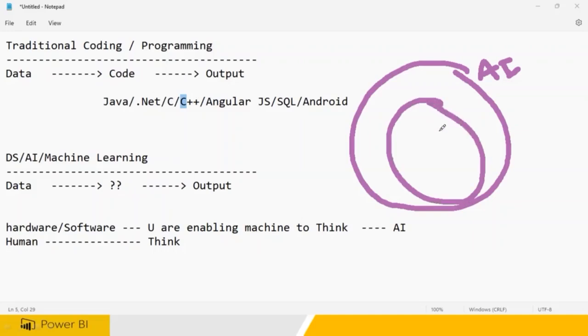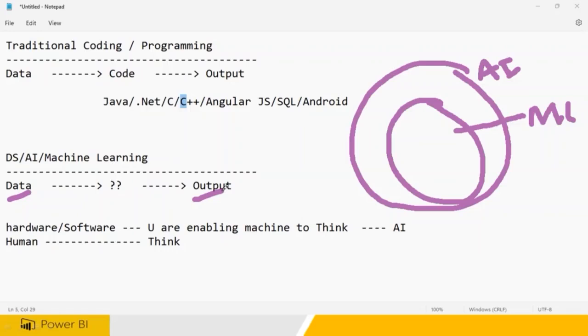So that can be possible within artificial intelligence. There is one subject called machine learning. Machine learning is a subset of this. Here you give data, and you are asking a machine to learn from it. Hey machine, you learn yourself. I am not going to teach you. So the machine is going to learn from your examples and behave like that. However you are learning, you tell me. Whenever there is hot water, a kid will go and put his hand into the hot water. Next time when you put out the hot water, he's not going to touch it, because he got the experience. So that kid has learned.